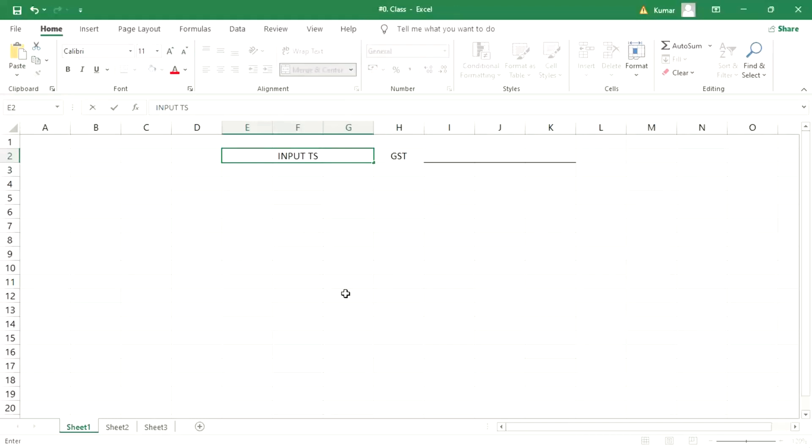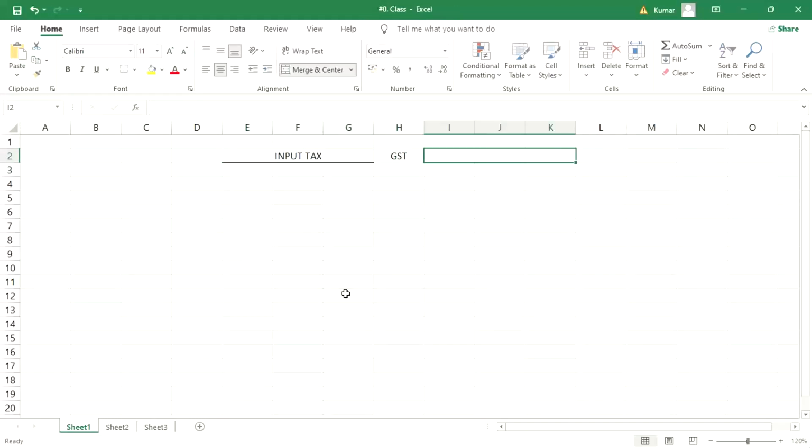GST is one. In GST, that is called input tax and output tax. Hardik is saying intrastate, but that I have already explained. I'm not talking in terms of GST.